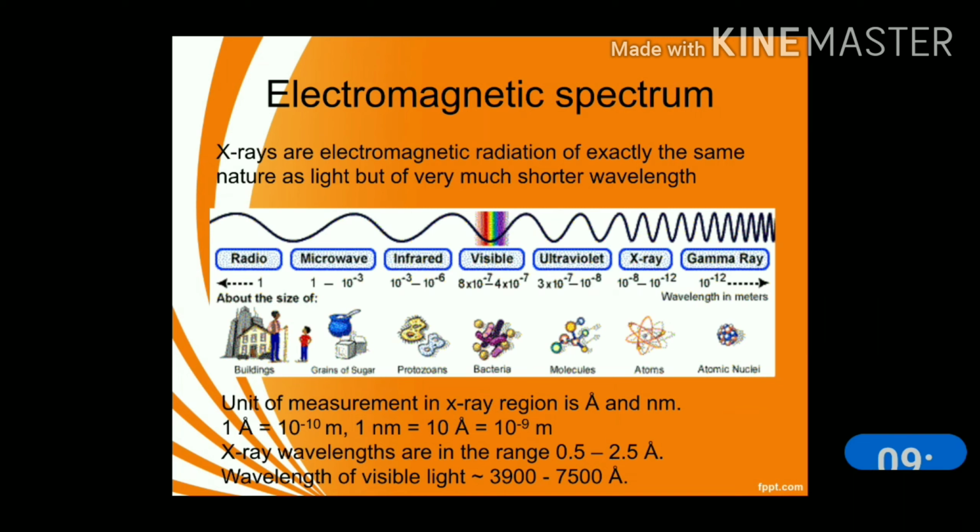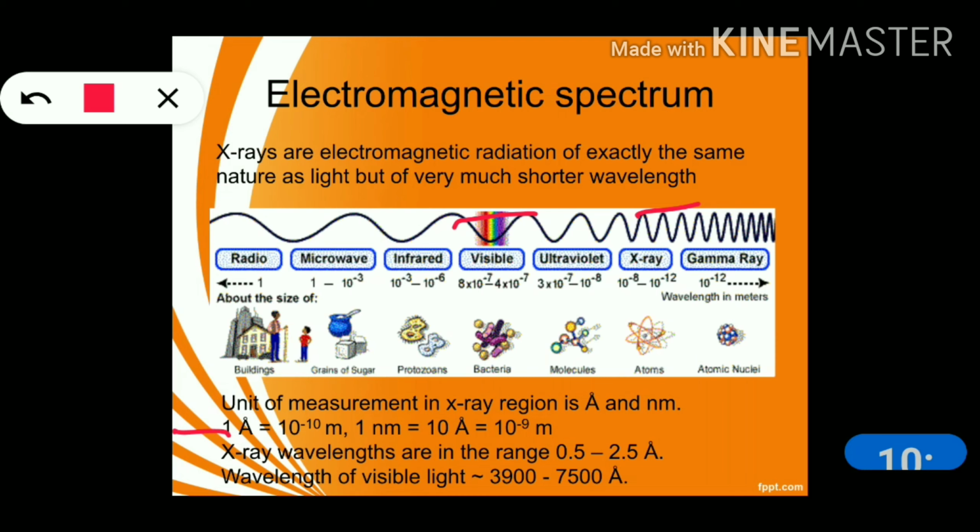Now the electromagnetic spectrum. X-rays are electromagnetic radiation of exactly the same nature as light, but the difference is in their wavelength. X-rays have a shorter wavelength compared to visible light. Units of measurement in the X-ray region are angstrom and nanometer. 1 angstrom is 10 raised to the power minus 10 meter. 1 nanometer is equal to 10 angstrom, that is 10 raised to the power minus 9 meter.